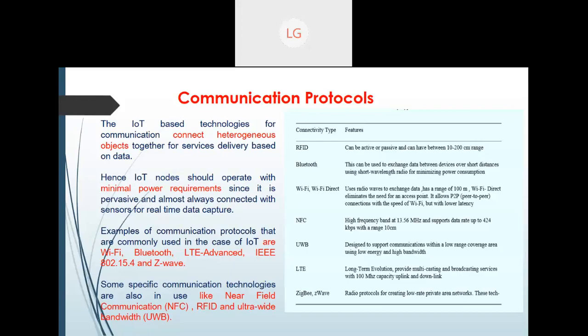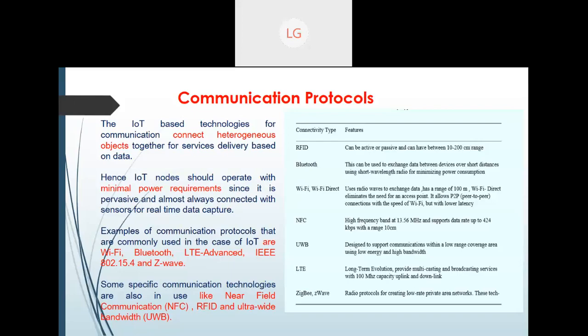Since we are going to connect them and take all this data in real time, what kind of communication technologies and protocols are we using? You can see RFID, Bluetooth, Wi-Fi, near field communication, ultra wide bandwidth, long term evolution (LTE, we are using 5G), then Zigbee, Z-Wave. These are the various communication protocols we use to make these IoT devices.